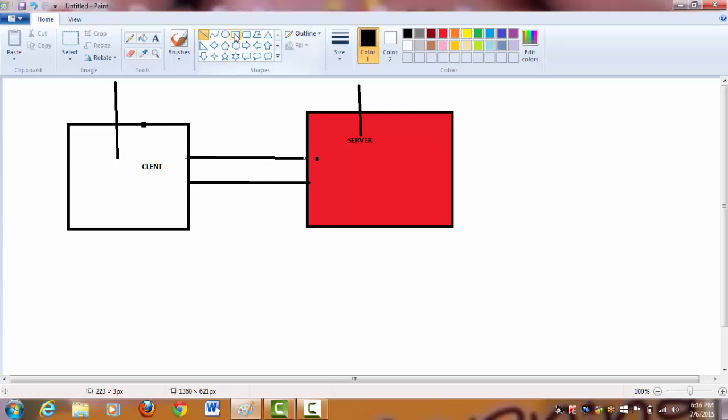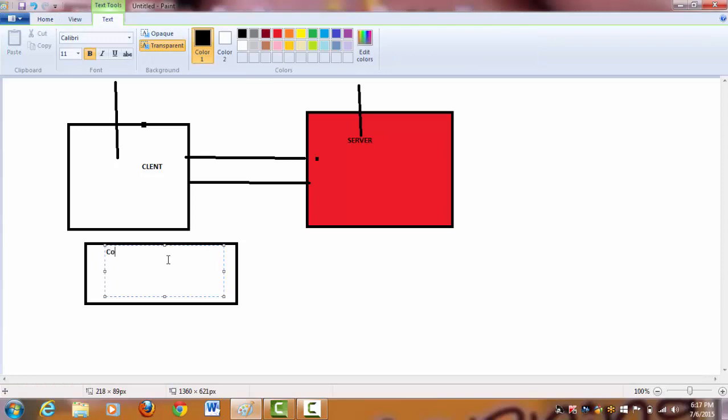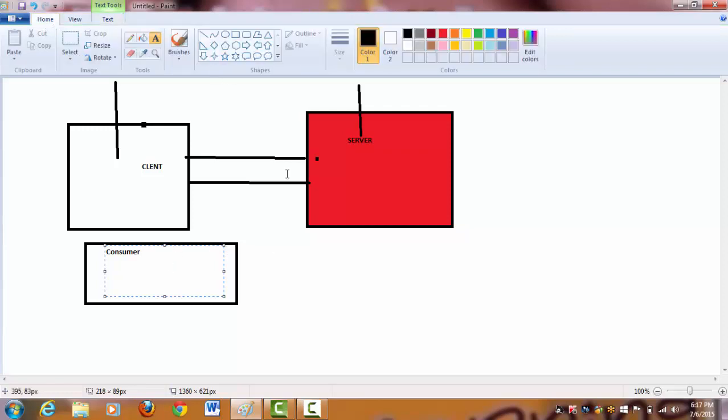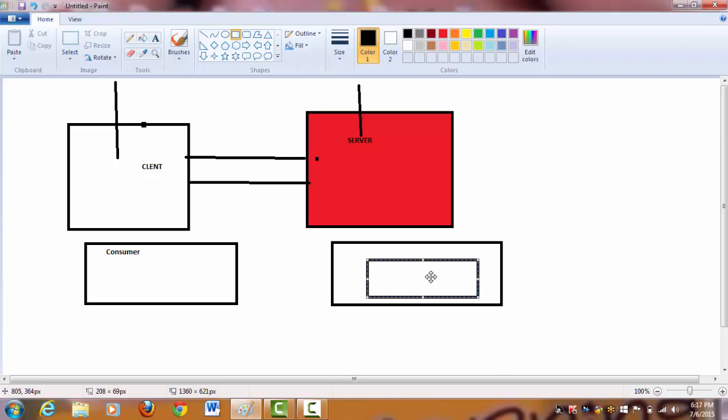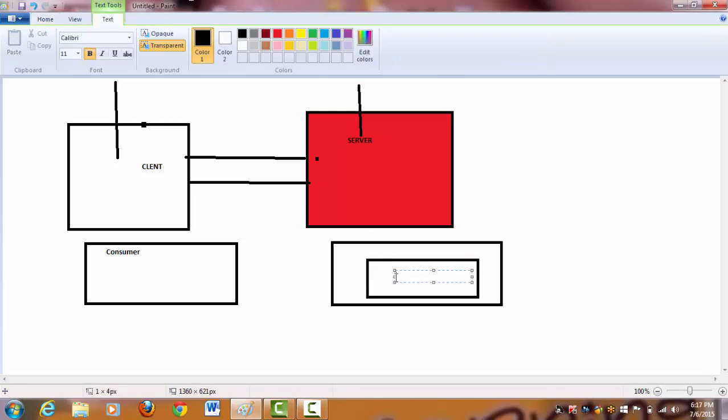So by now, tell me, what can this client be called? The client can be called a consumer, right? Because it is consuming something. It is consuming the current temperature of Hyderabad. And what is the server called? The server is called a provider, right? It's a provider because it is providing something. What is it providing? It is providing the current temperature of a particular city somewhere in the world.